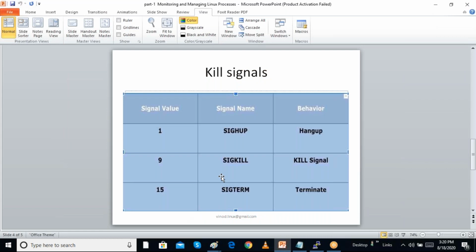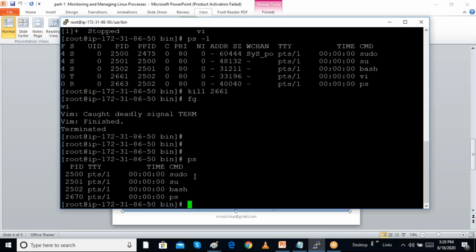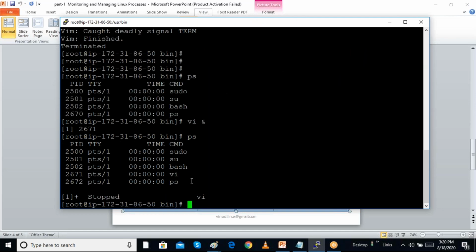And when we are giving the kill command, we have a lot of signals. Generally when I do a kill command, some signal is going, the TERM signal is going. So I can run the VI command and I can see the process ID with PS. The VI process ID is this, so I can kill this by using kill.